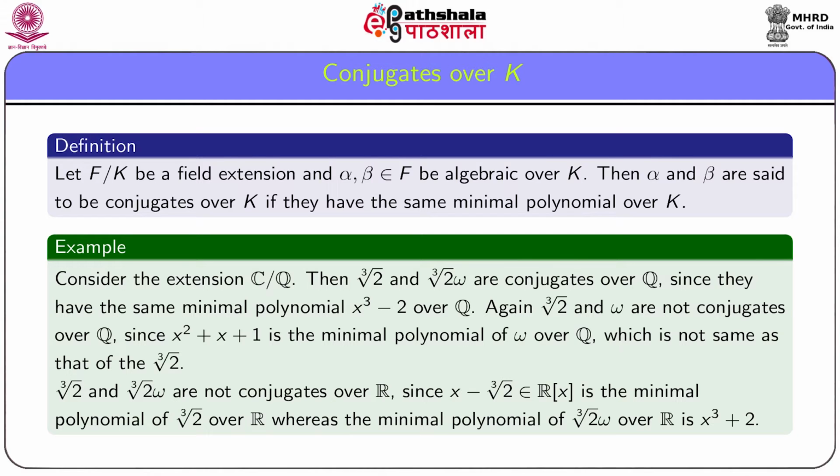Now, we show that cube root of 2 and omega are not conjugates over Q, since cube root of 2 has the minimal polynomial x cube minus 2 over Q, whereas the minimal polynomial of omega is x square plus x plus 1. Thus, the minimal polynomials of cube root of 2 and omega are not the same. Hence, these two are not conjugates over Q.